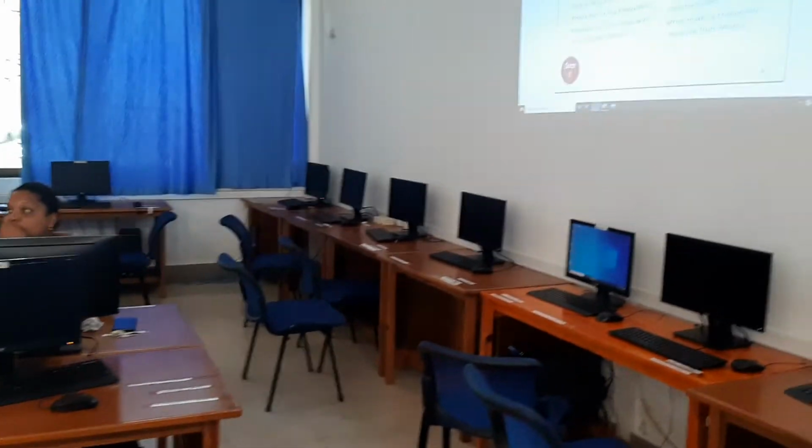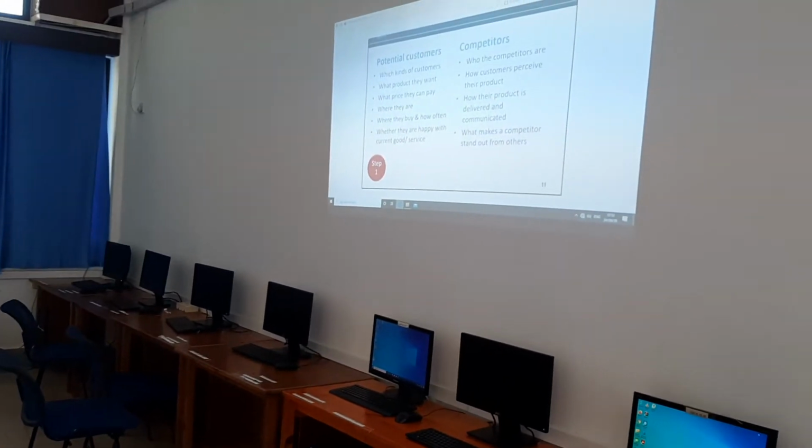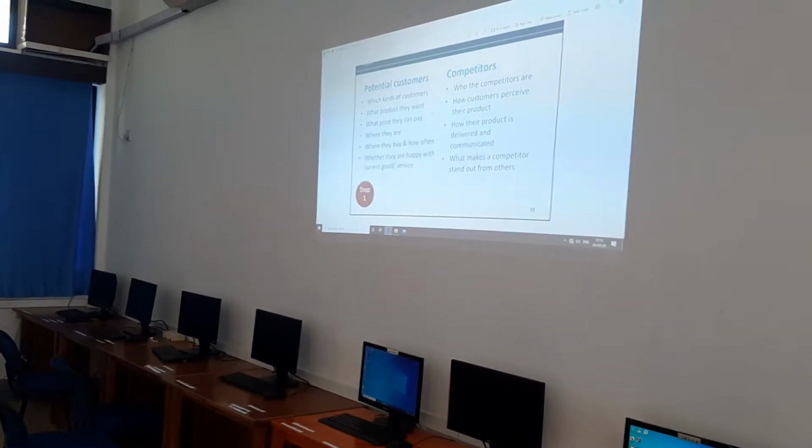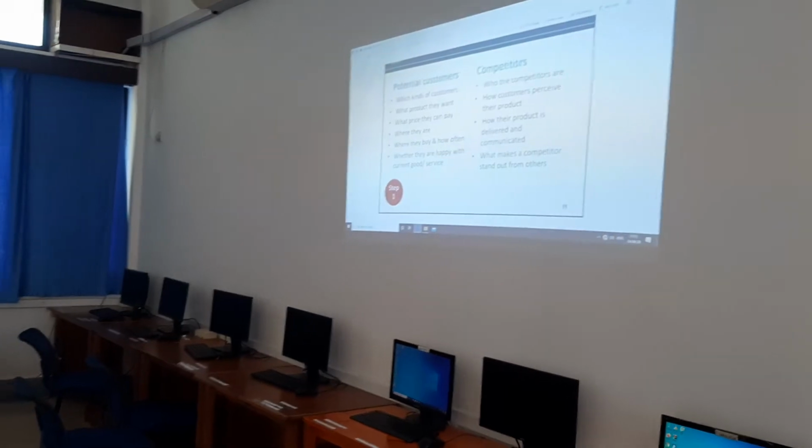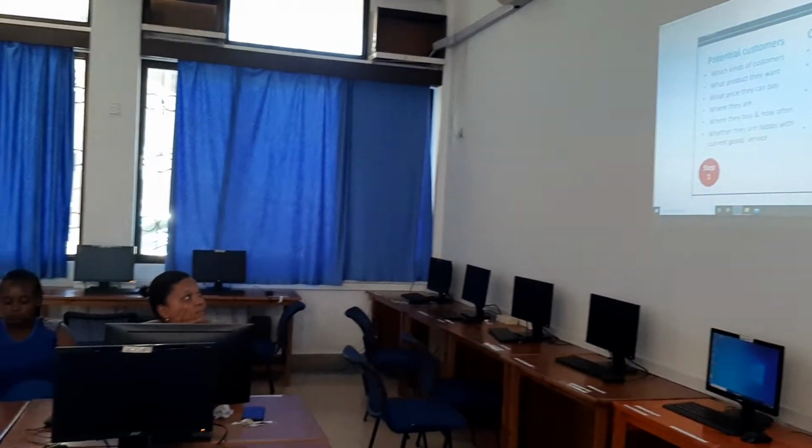Now, where they buy and how often relates to products, but remember services also have a value. So how you can provide, how much you can cater. Okay, then whether they are happy with the current food or service. So you can do a small research, go and ask these daycares around: are you happy with the service? Or maybe you have your own experience. And then competitors are there. Who are your competitors? You need to know them. At least you should know the closest competitors to you.